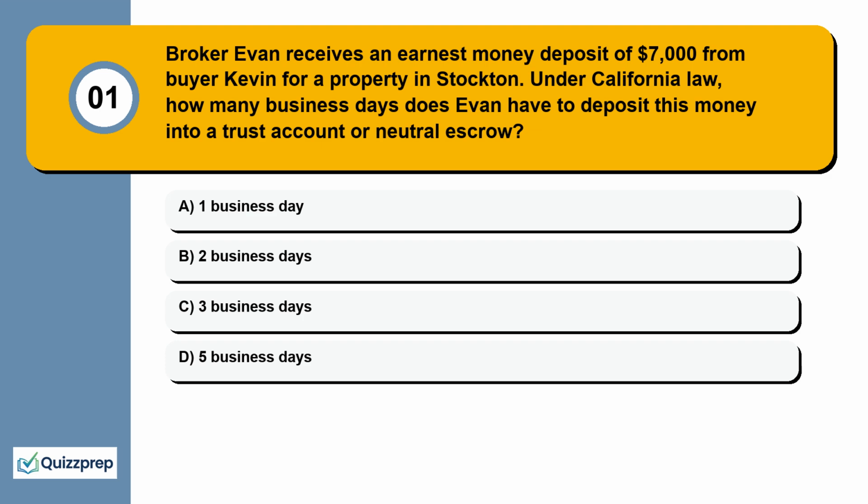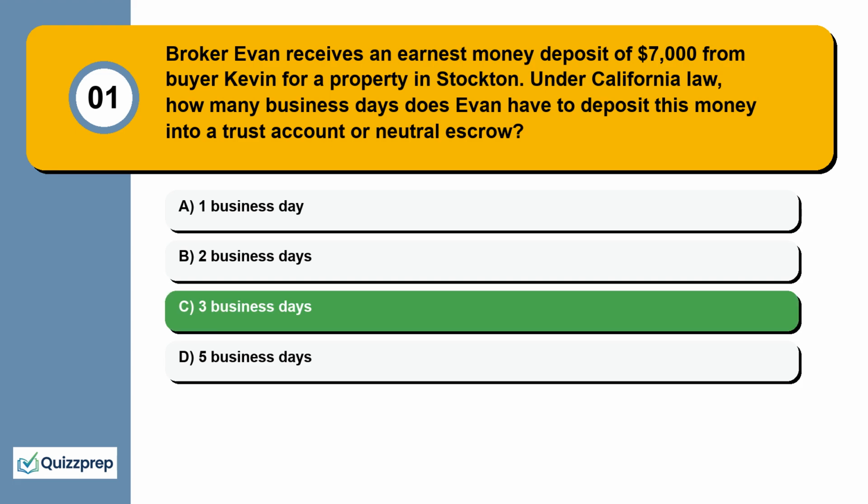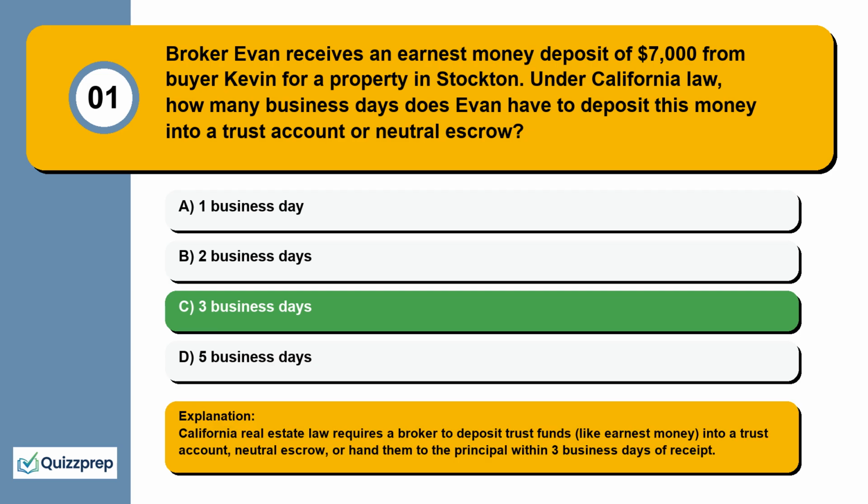Question 1. Broker Evan receives an earnest money deposit of $7,000 from buyer Kevin for a property in Stockton. Under California law, how many business days does Evan have to deposit this money into a trust account or neutral escrow? 1 business day, 2 business days, 3 business days, 5 business days. California real estate law requires a broker to deposit trust funds, like earnest money, into a trust account, neutral escrow, or hand them to the principal within 3 business days of receipt.